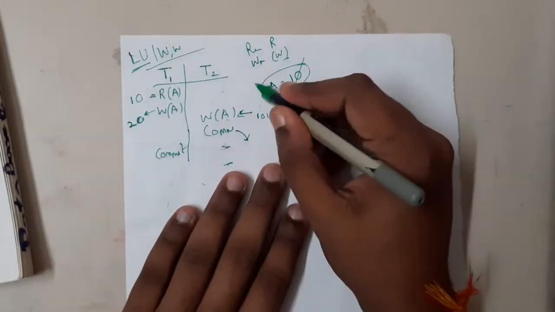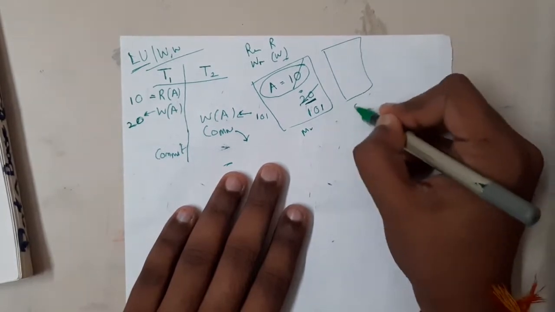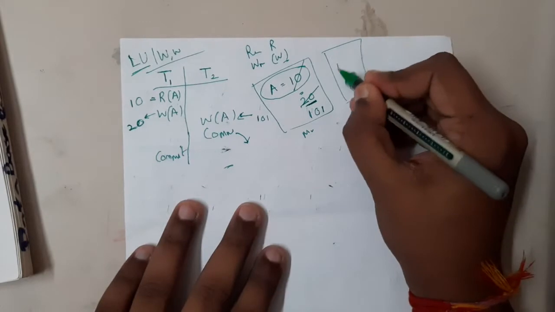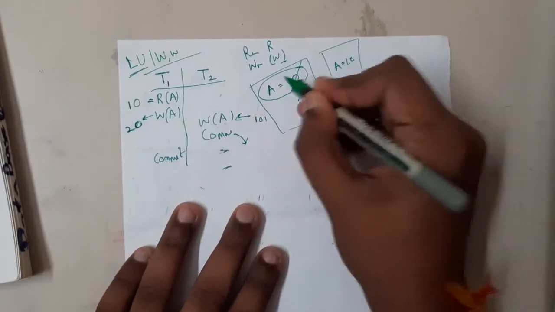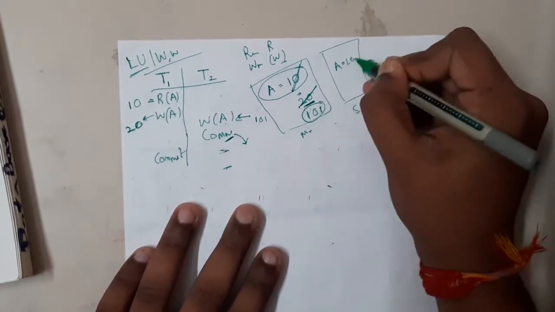Yes. So assume that this is your main memory and this is your secondary memory. If you have studied operating systems, it will be really easy for you, right? From your secondary memory, you brought this value 10 here and started updating it. And once you write commit, this value will be committed here, right?